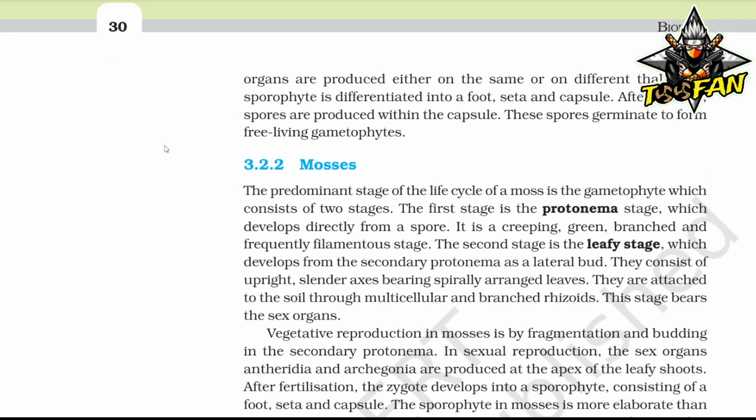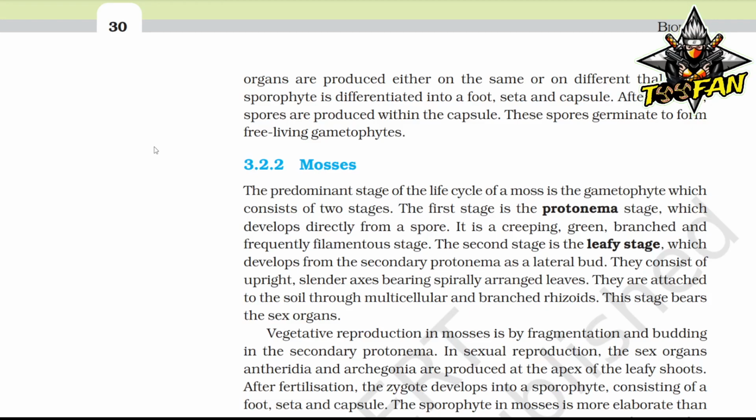Mosses. The predominant stage of the life cycle of a moss is the gametophyte, which consists of two stages. The first stage is the protonema stage, which develops directly from a spore and is creeping, green, branched and frequently filamentous. The second stage is the leafy stage, which develops from the secondary protonema as a lateral bud. They consist of an upright, slender axis bearing spirally arranged leaves. They are attached to the soil through multicellular and branched rhizoids. This stage bears the sex organs.